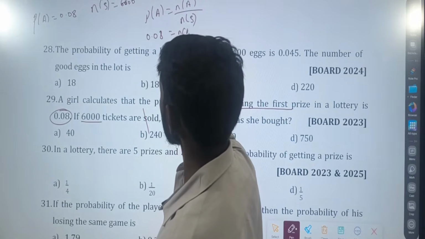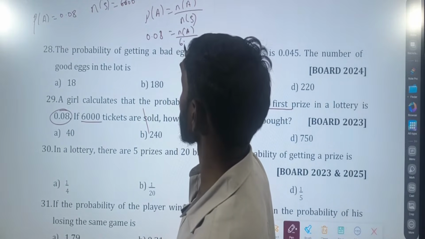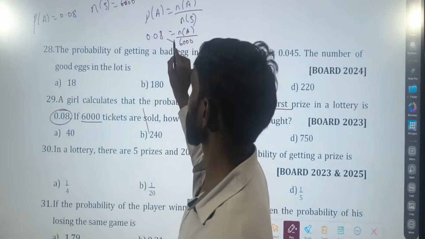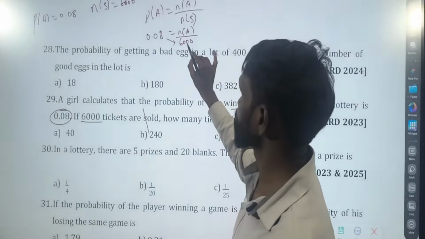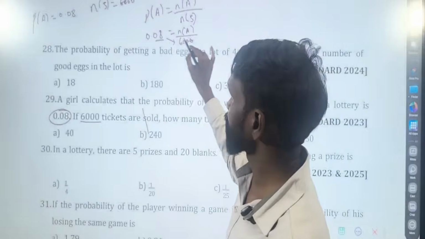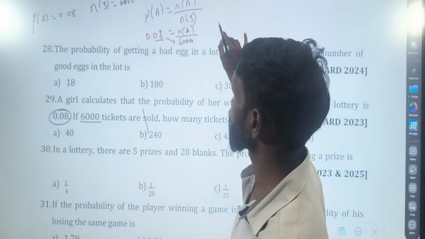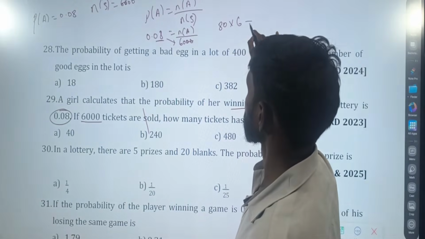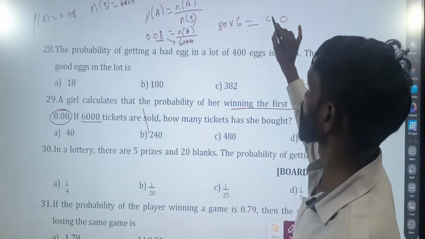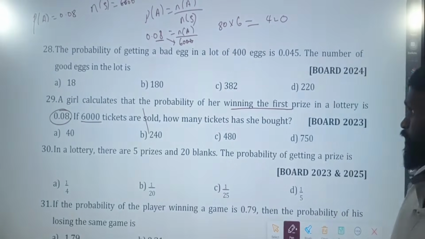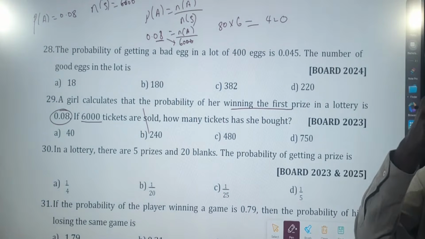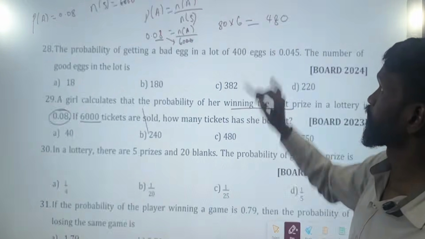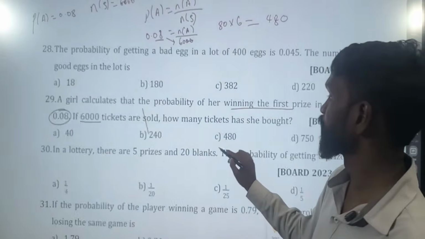0.08 is equal to N of A divided by 6,000. Cross multiply, you will get 2 zeros will eliminate what? 2 decimal points, 1 more 0, you will get what? 80 into 6. Sorry, 8 sixes are 48. How many tickets has she bought?